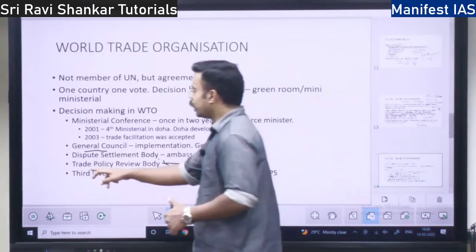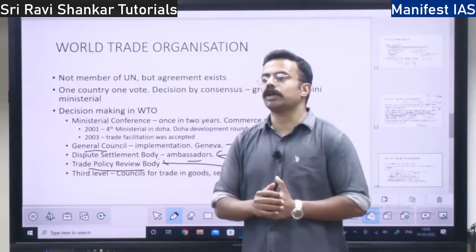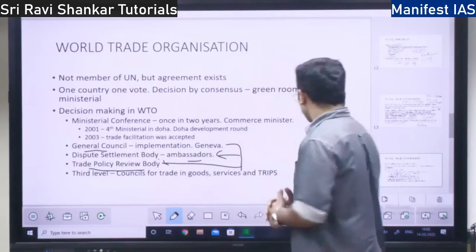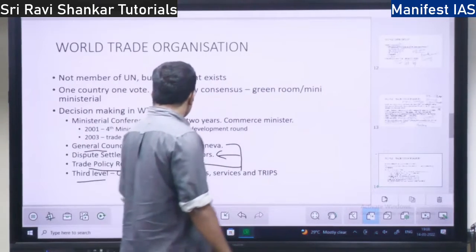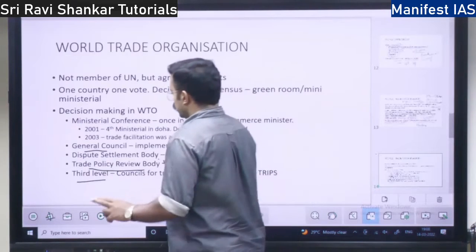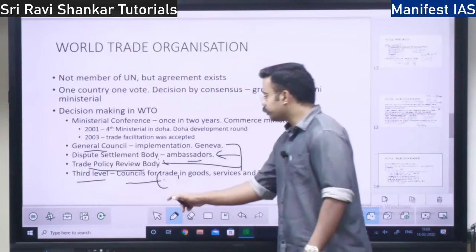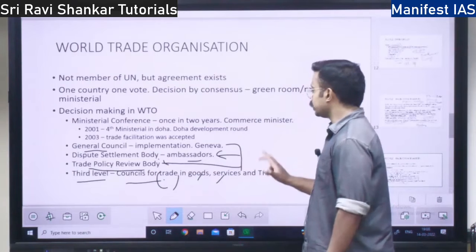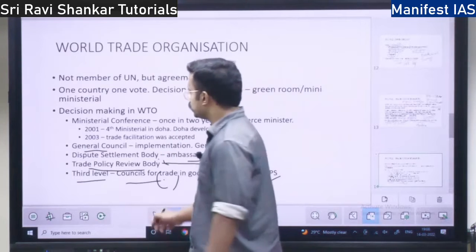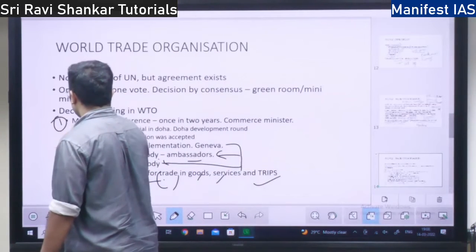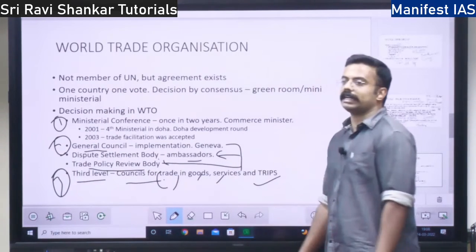Next, there will also be a trade policy review body. What does this body do? They are going to review the trade policy among the countries. Clear? Okay. There is a third level of body. There are councils, many councils. First you have the council for trade in goods, the council for trade in services, and the council for trade in TRIPS, intellectual property rights. So this is the third level body. First level ministerial, second level General Council, third the councils for trade in goods, services and TRIPS, right?